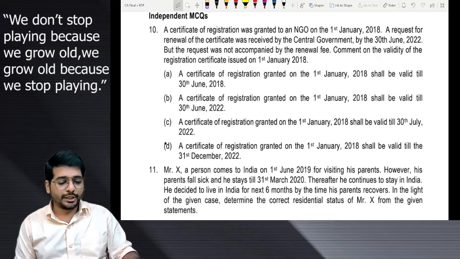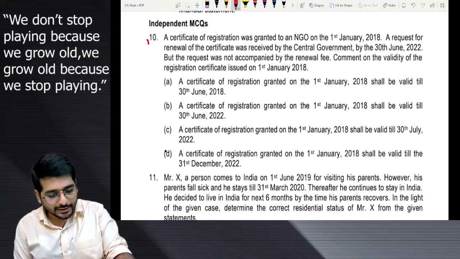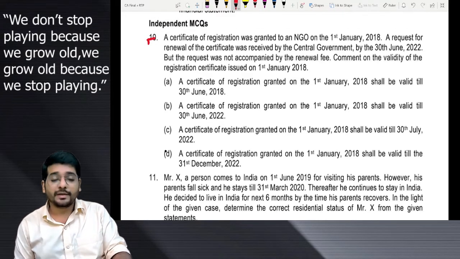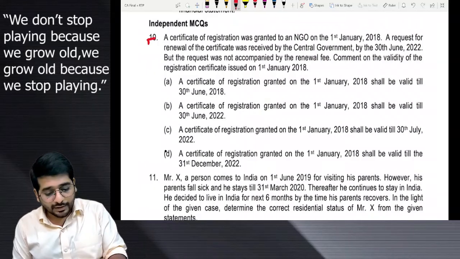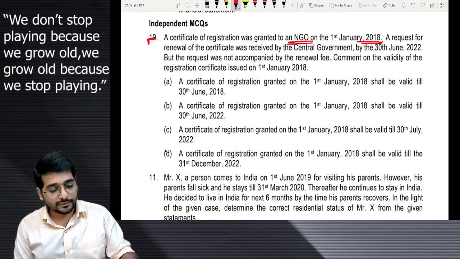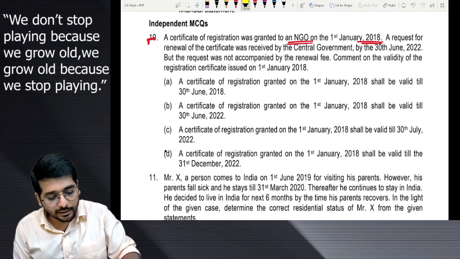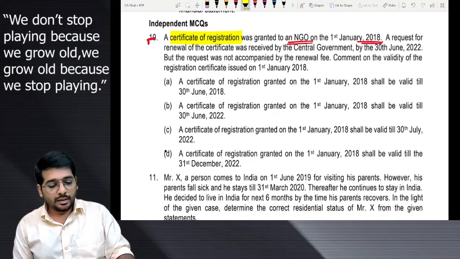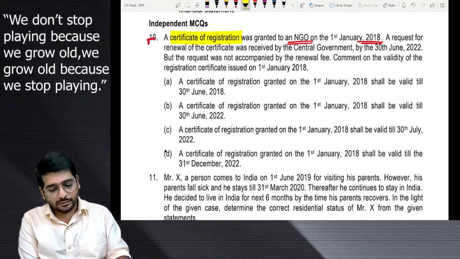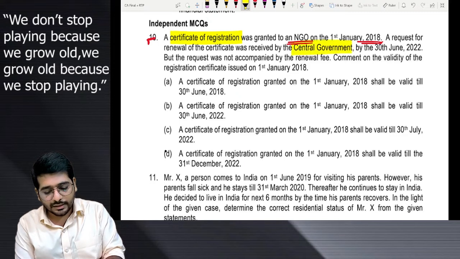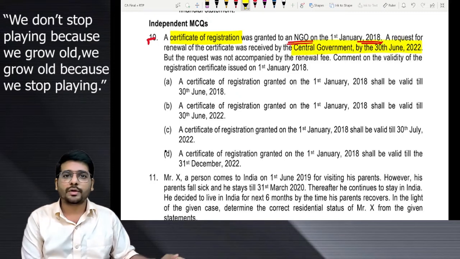Then, independent MCQs. What is the provision for independent MCQs? First one, let's do them one by one very fast. Certificate of registration was granted to an NGO on 1st January 2018. Okay, certificate of registration was granted. Fine. A request for renewal of the certificate was received by CG on 30th June 2022.